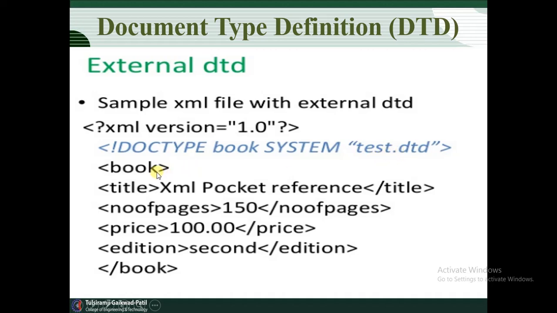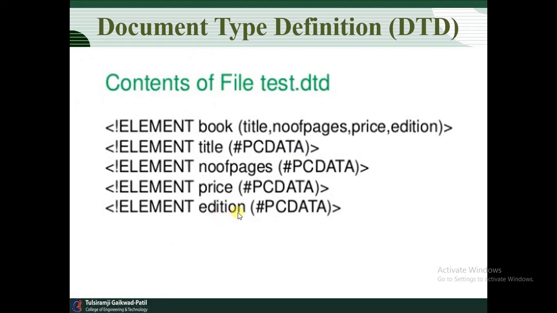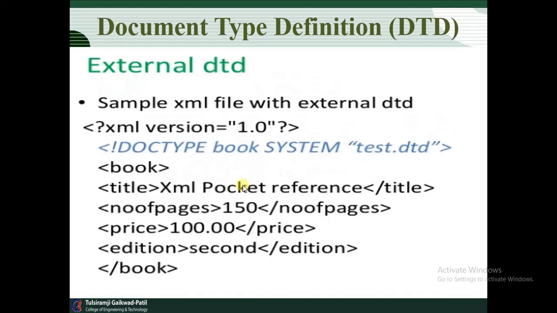In test.dtd, there is the book, with title, number of pages, price and editions, and the book is what we call in the file. This is the external DTD that we created as test.dtd, with the element book and its title, number of pages, price and editions, which we already created externally. That test.dtd we call in this file. How do we call this file? We can call it with DOCTYPE book SYSTEM test.dtd. So this is an example related to internal DTD and external DTD. So thank you.